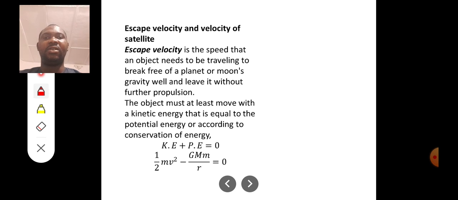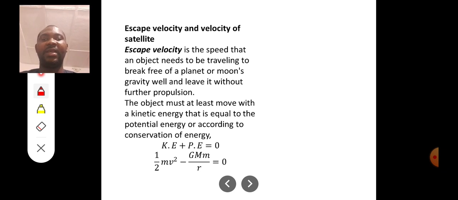So here we see the object must at least move with a kinetic energy that is equal to the potential energy. Or, according to the law of conservation of energy, kinetic energy plus potential energy must be equal to 0. Now we know that kinetic energy is half mv squared. So potential energy in this case is minus GMm all over r, equal to 0.